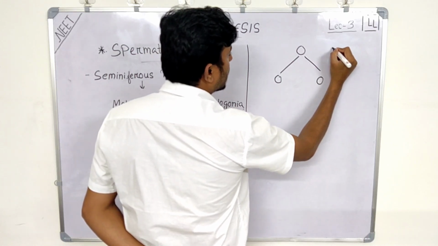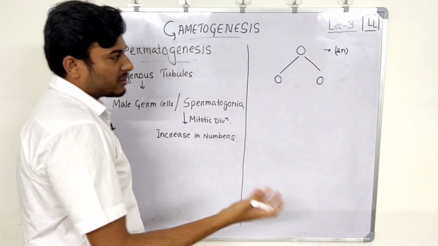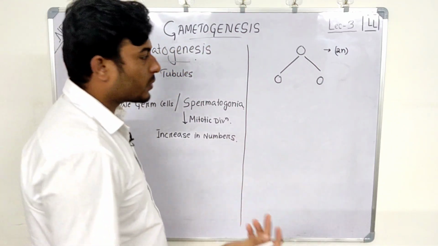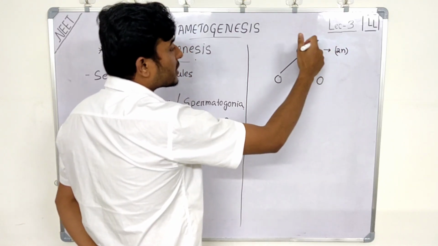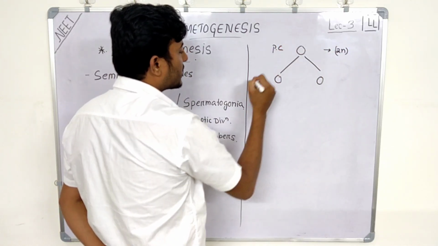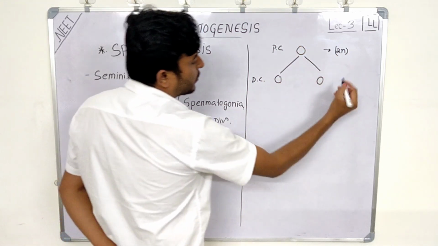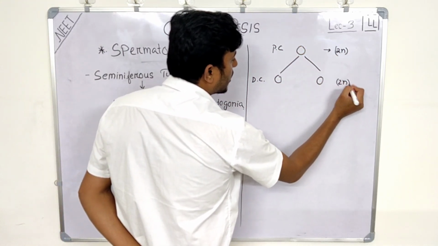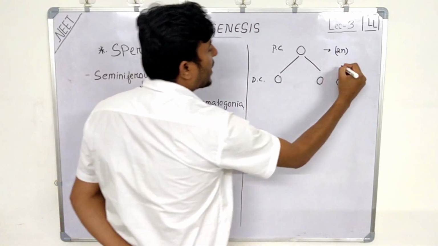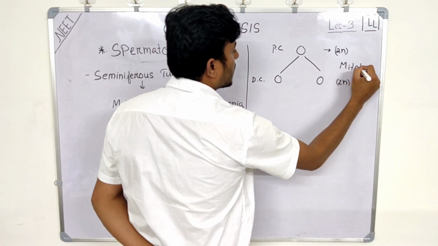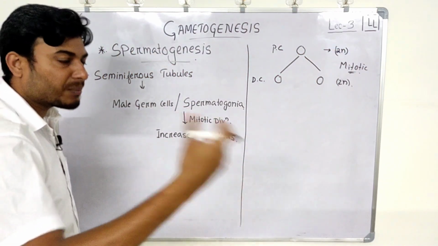Let's say this has twice the number of chromosomes, that is in human beings 46, right? In mitotic division, this is the parent cell and this is the daughter cell, so the daughter cell will also have twice the number of chromosomes. There will not be any reduction in the chromosome number. So the purpose of mitotic division is just to increase the number of cells.